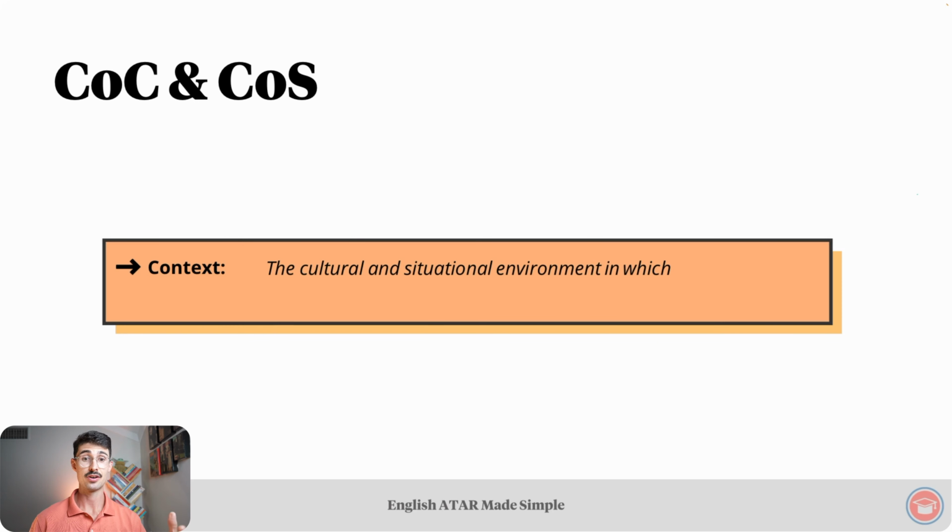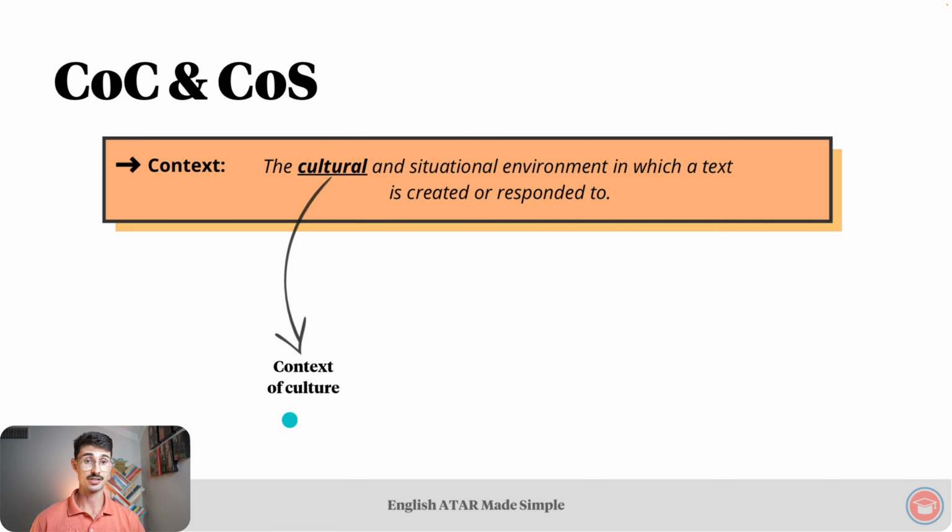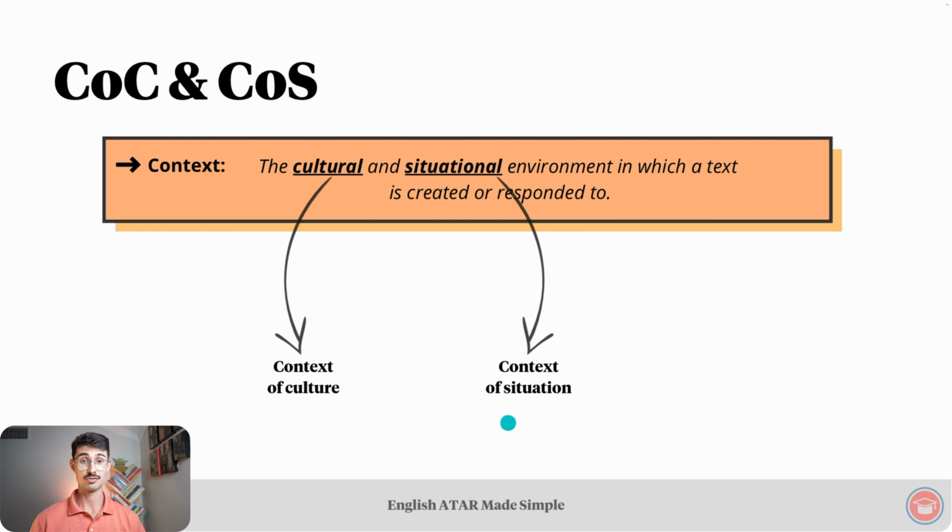We can also see those in our overarching definition of context: cultural, situational. The word cultural is referring to the context of culture, and the word situational refers to context of situation. Hopefully you're starting to understand what I mentioned at the beginning of the lesson, where our definition of context and all the elements within it really form the basis of everything you need to know about context. If you understand context of production, context of reception, context of culture, context of situation, your understanding of context will be far greater than most year 12s, at least 90%.